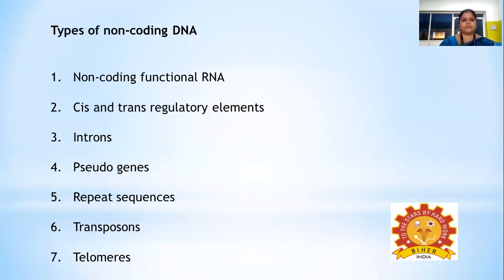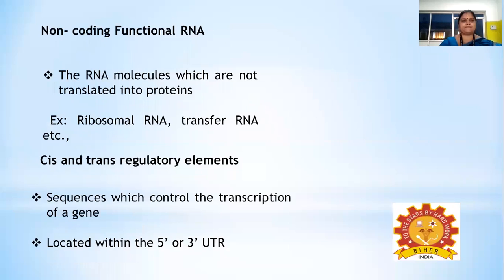And there are different types of non-coding DNA. The various types of non-coding DNA are non-coding functional RNA, cis and trans regulatory elements, introns, pseudogenes, repeat sequences, transposons, and telomeres. And let us discuss them one by one, right?